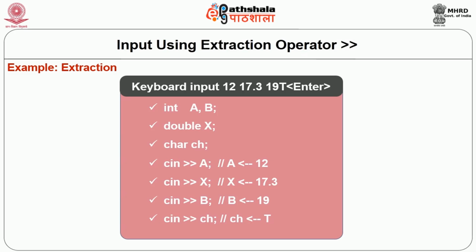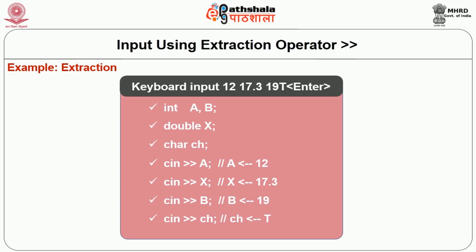Now at the time of execution, if the user enters characters 1, 2, space, 17.3, space, 19, T and then the enter key from the keyboard, then the extraction will be from the stream. First of all these characters go into the stream as 1, 2, space, 17.3, space, 19, space, T. Now the extraction will start from those positions in the order in which they were entered.